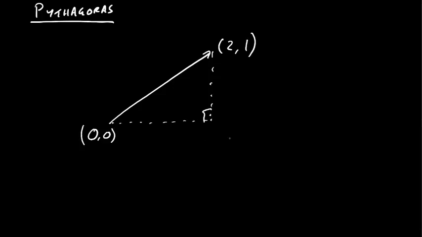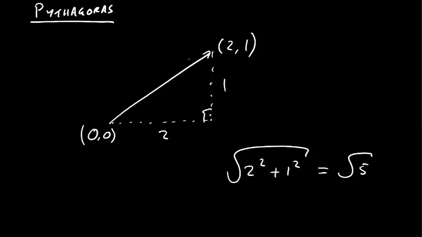So how far do we move across? Well, we move across 2, because we move from 2 minus 0, so that's 2 across. How far do we move up? Well, we move 1 up. So what is the length of this line? Well, it's going to be 2 squared plus 1 squared, and then square root it. So that's 4, 5. So it's going to be the square root of 5. So that's the length of this vector here.